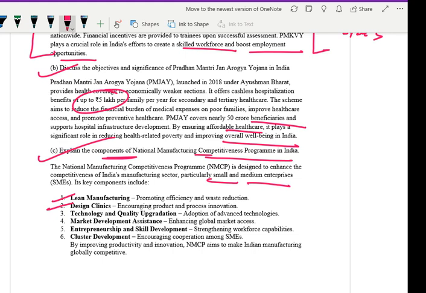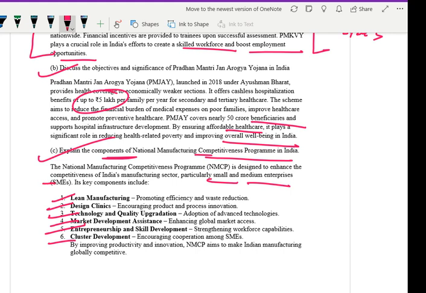Design clinics, encouraging product and process innovation. Technology and quality upgradation, adoption of advanced technology. Market development assistance, enhancing global market access. Entrepreneurship and skill development, strengthening workforce capability. And cluster development, encouraging cooperation among SMEs. By improving productivity and innovation, NMCP aims to make India's manufacturing competitive.